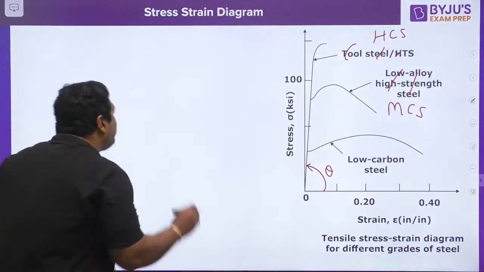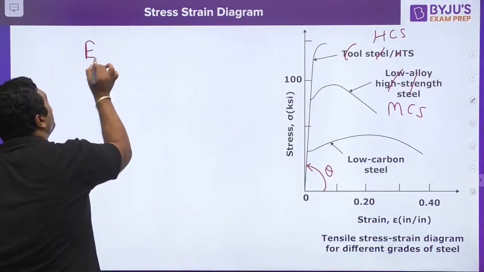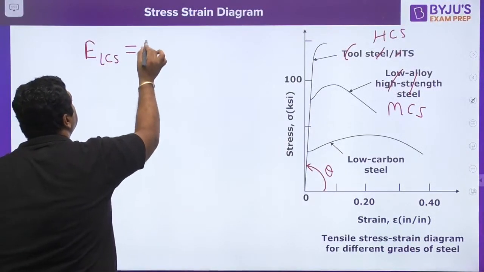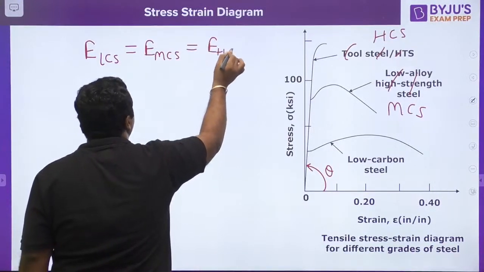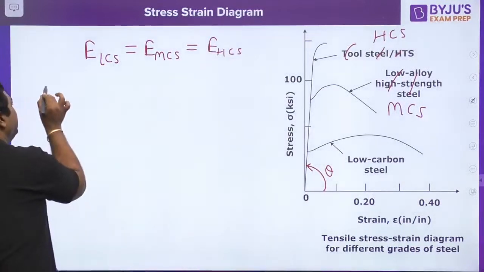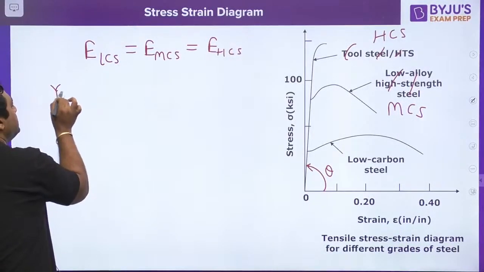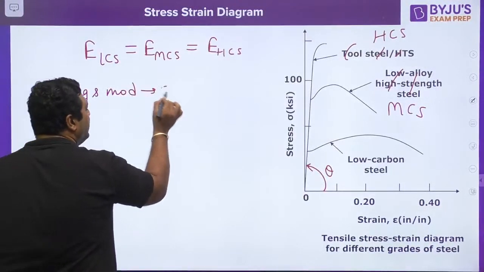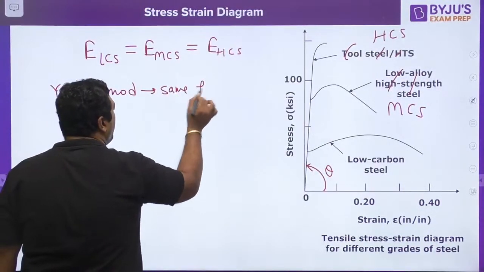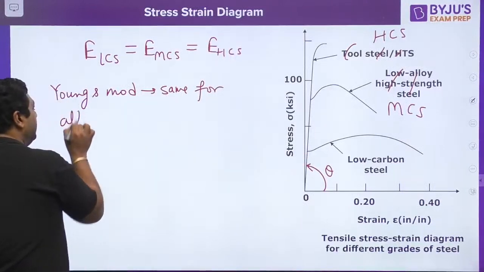So my dear, if the slope is going to be same, it means Young's modulus of low carbon steel is equal to Young's modulus of medium carbon steel is equal to Young's modulus of high carbon steel. So we can say one thing, my dear, that Young's modulus is same for all the grades of steel.